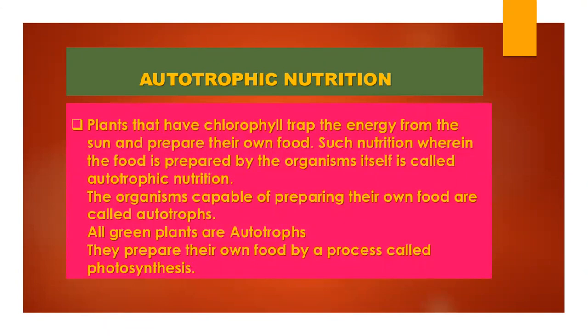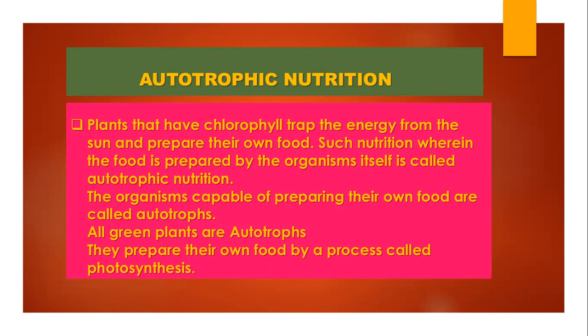Plants have chlorophyll, which gives green color to the plant and also helps to trap the sunlight. With the help of it, the plant prepares its own food. Such nutrition wherein the plants make their own food with the help of chlorophyll, which is present in the chloroplast or the plastids of the plant cells, is called autotrophic nutrition.